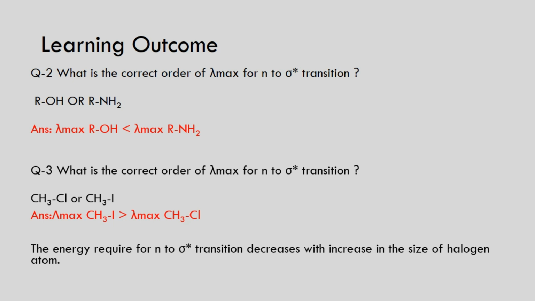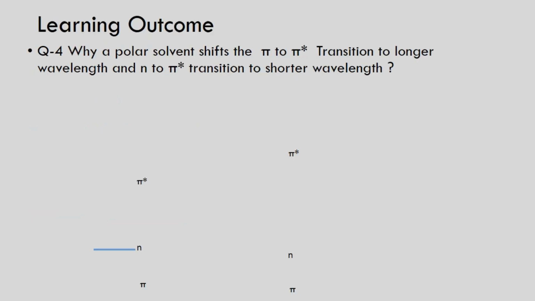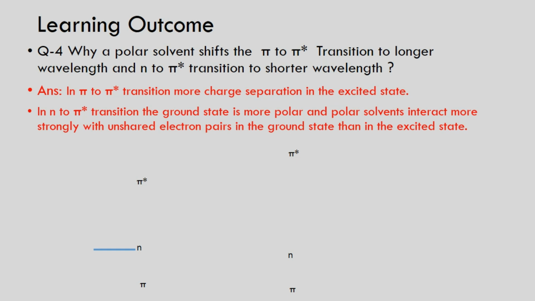Now the next question: why does a polar solvent shift the pi to pi star transition to a longer wavelength and the n to pi star transition to a shorter wavelength? Once we use a polar solvent and we are talking about pi to pi star transitions, pi is less polar and pi star is more polar, which we studied in solvent effect. According to theory, the solvent is polar and the ground state is non-polar, so the interaction between them is very less, and that's why the amount of energy we require in pi to pi star transitions is very less, and that's why the band shifts to a longer wavelength.